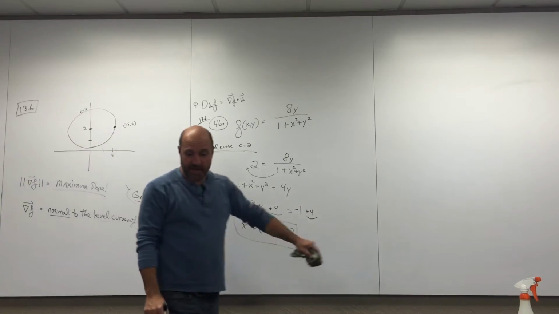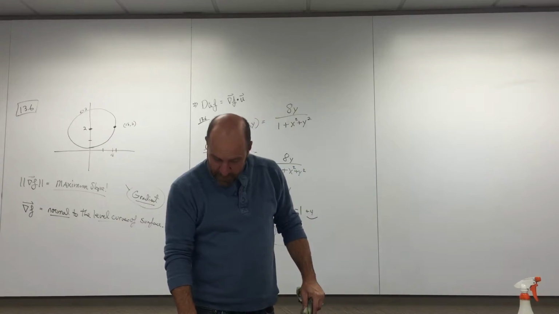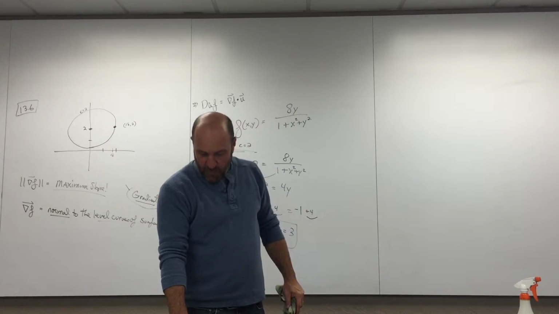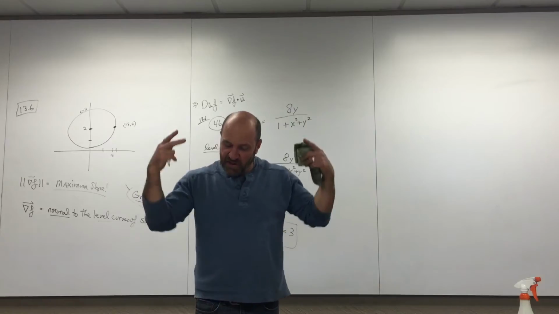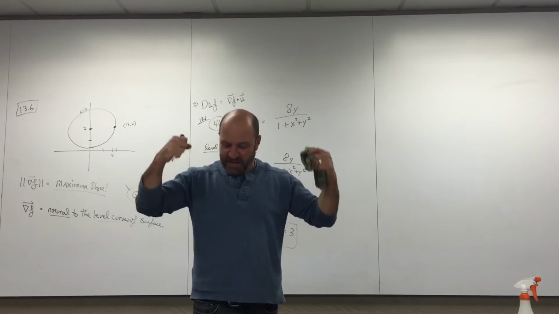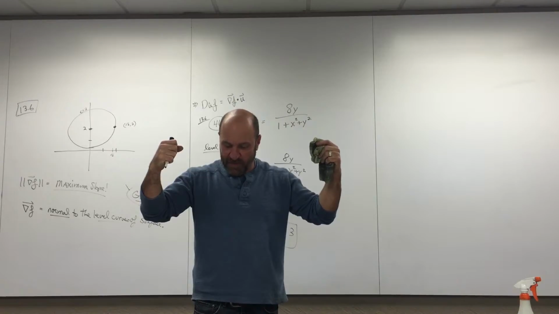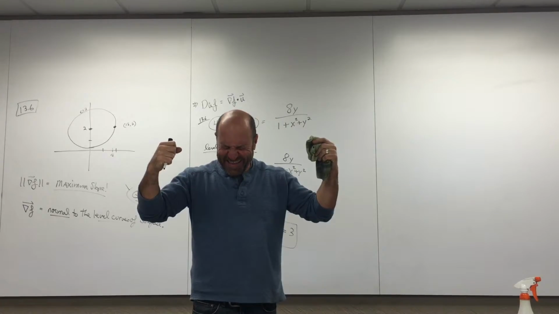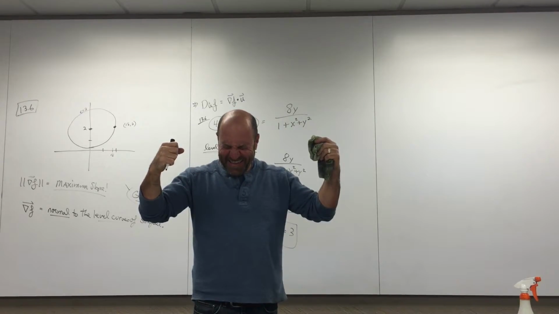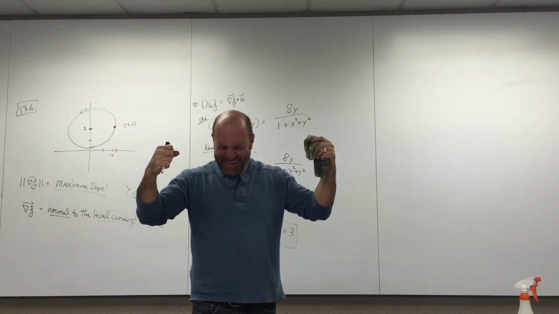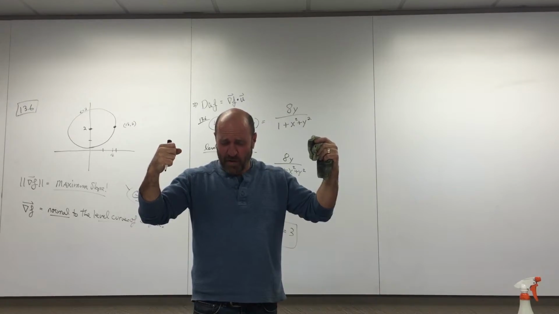Okay, let's see what else they asked me. Oh, at the point on the level curve, sketch the vector that shows the direction of greatest increase of the function. What kind of vector do you think that is? Normal. Okay, good. You think it'll be perpendicular to the level curve? Yeah.